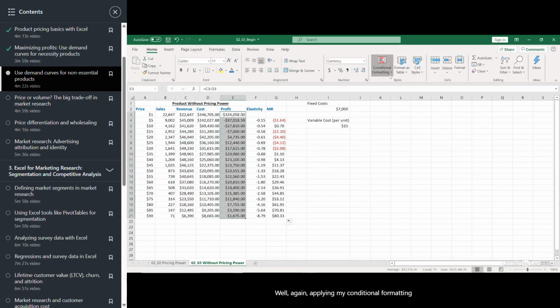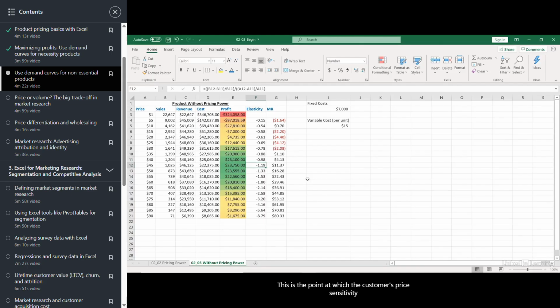Well, again, applying my conditional formatting just to help us to understand this, it looks like we can maximize profit at a price of about $45. Now notice what's happened here. Our price elasticity jumped from -0.98, just under unit elastic, to -1.19. In economics, we typically ignore those negative signs on the price elasticity, and we would say this went from being approximately unit elastic to a little more than elastic.